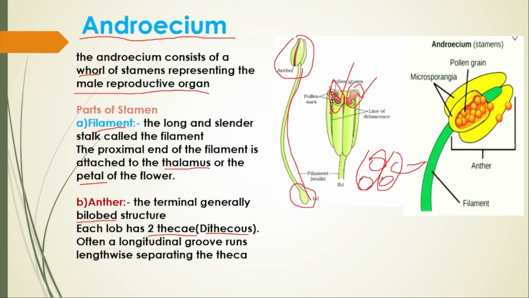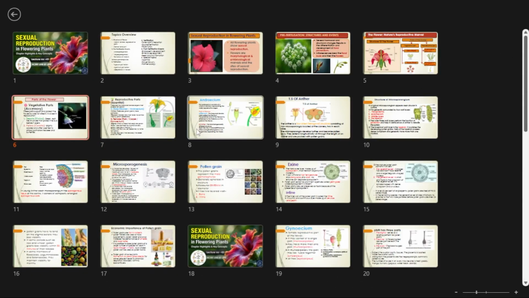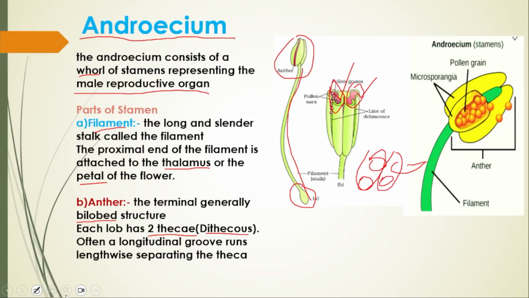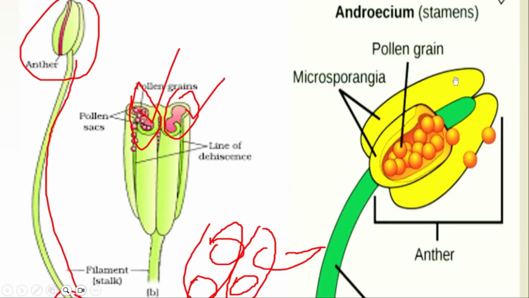Okay. This is the filament. This is the anther. Let me zoom. Give me a second. See. This is the connective which connects the two lobes.